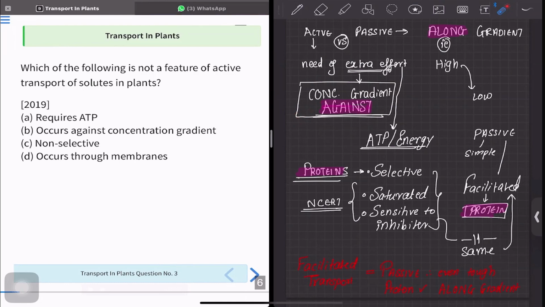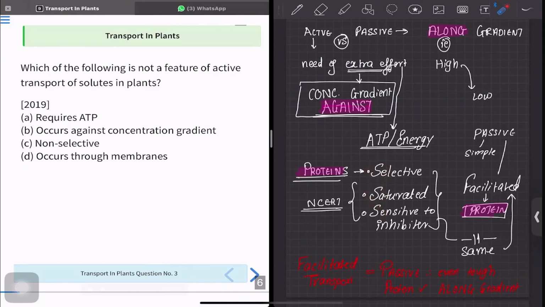Option C says it is not selective. But we have seen that active transport is going to occur with the help of protein. So if protein is there, you have to remember the three S. What are the three S? Selective, saturated, and sensitive. So yes, active transport is selective. Hence, option C is wrong.